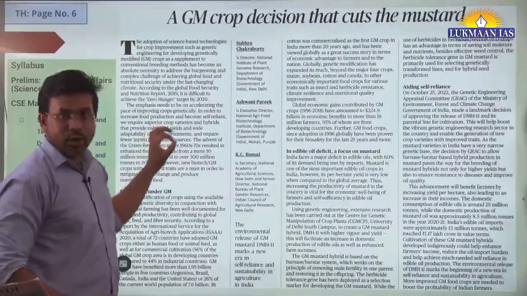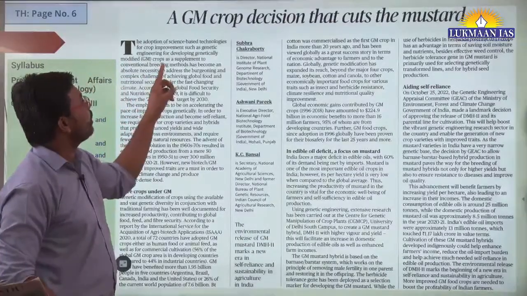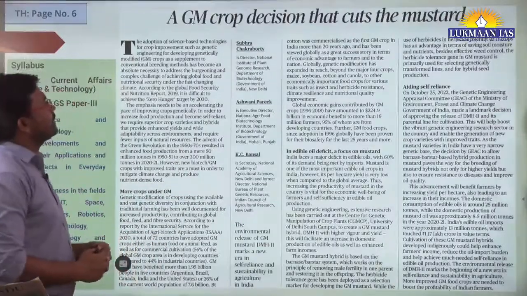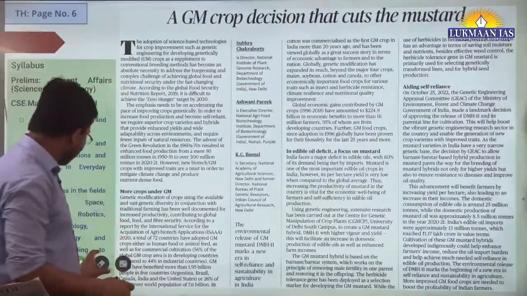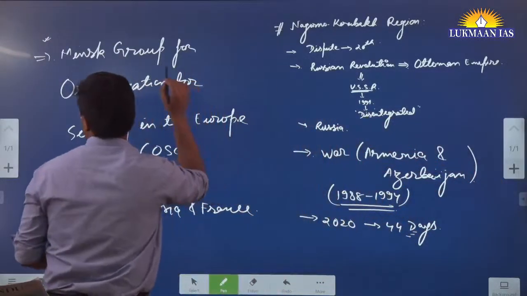This topic talks about genetically modified crops, which is a GM crop decision that cuts the mustard. Now we need to understand this particular topic. This is again a very important topic.